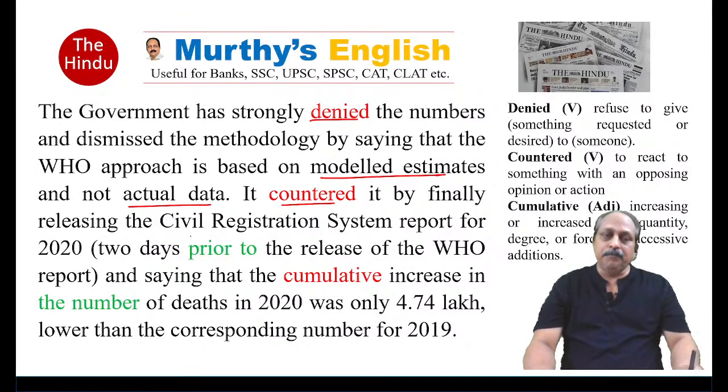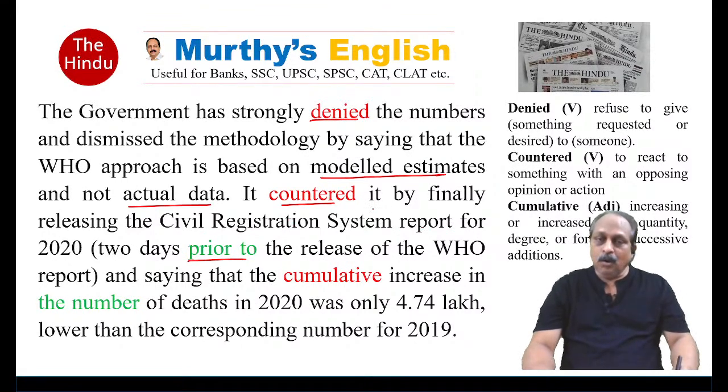It countered it by finally releasing the Civil Registration System report for 2020, 2 days prior to the release of the World Health Organization report, and saying that the cumulative increase in the number of deaths in 2020 was only 4.74 lakh, lower than the corresponding number for 2019. So, how did the government counter? It released a particular report. What is that report? Civil Registration System report.